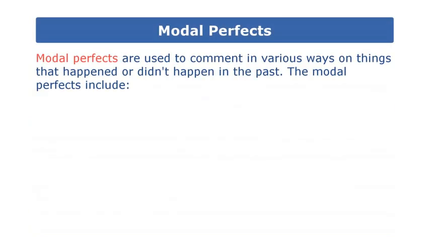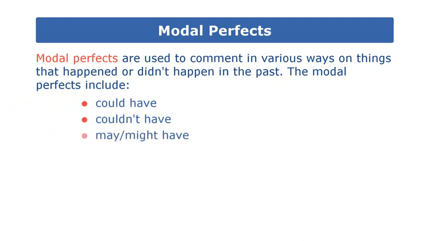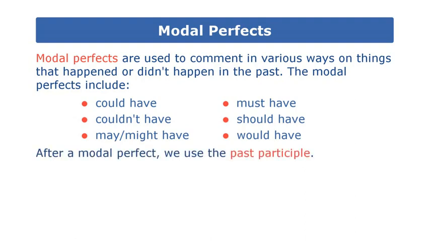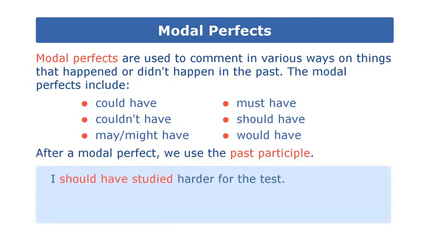Modal perfects are used to comment in various ways on things that happened or didn't happen in the past. The modal perfects include could have, couldn't have, may, might have, must have, should have, would have. After a modal perfect, we use the past participle. I should have studied harder for the test.